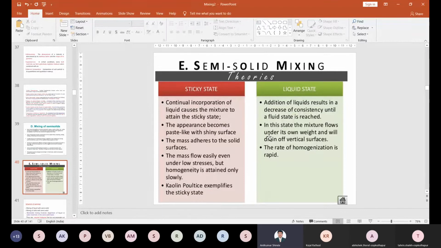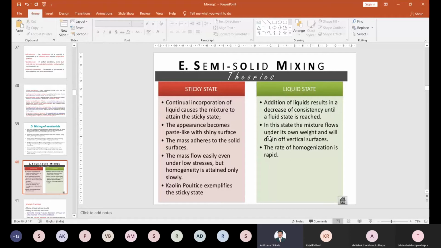So these are the two aspects: sticky state and liquid state. Right? Liquid state means it is only liquid. Sticky state means we add some liquid into the solid. Right? If you add more liquid into the solid, you make the mixture more sticky in nature. Understand it? So continually adding liquid causes the mixture to become sticky. If you add a large amount of liquid to the solid, it makes the mixture sticky in nature. Right? And it becomes paste-like.